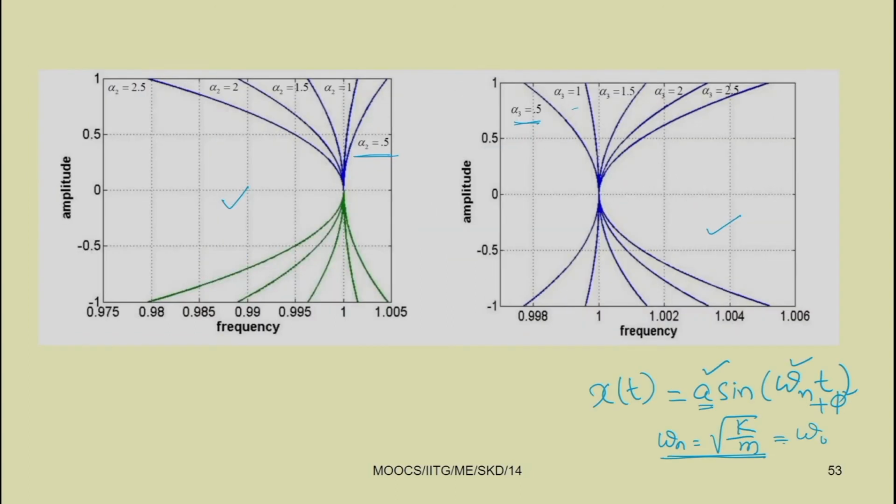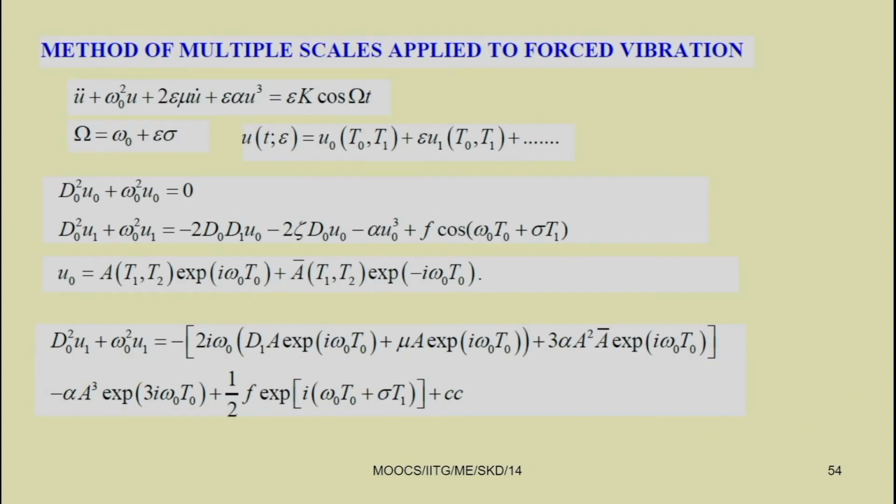This way you can analyze the nonlinear free vibration response of the system. You have several systems, and depending on the system parameters, you can analyze the response amplitude and frequency also.